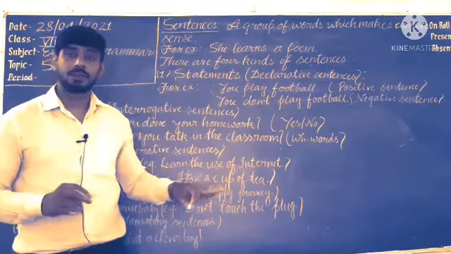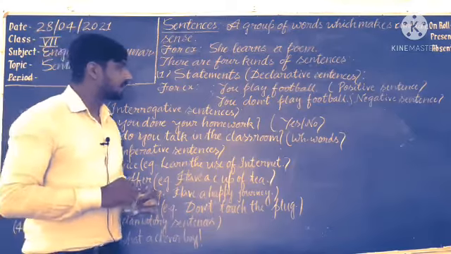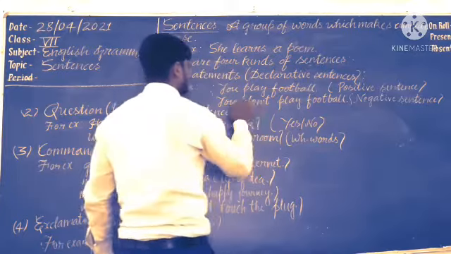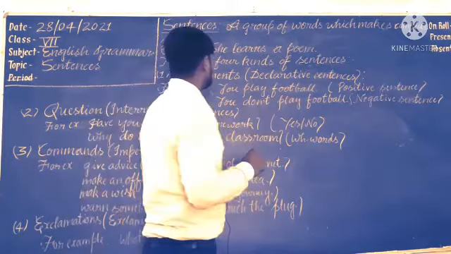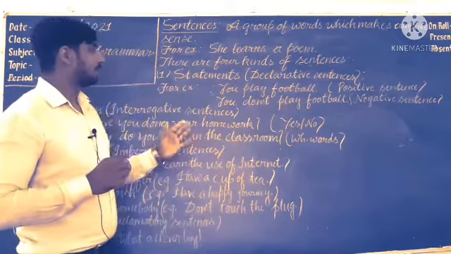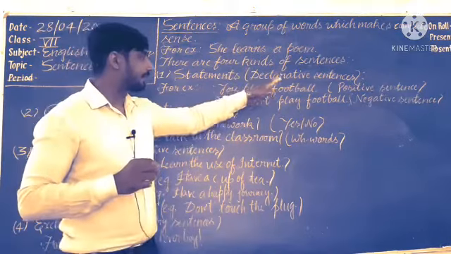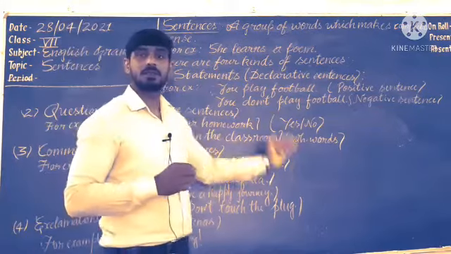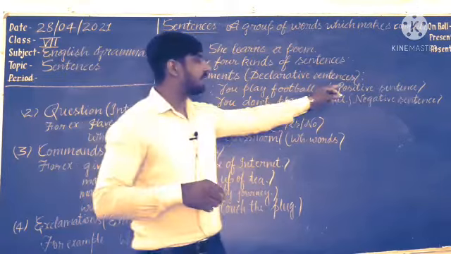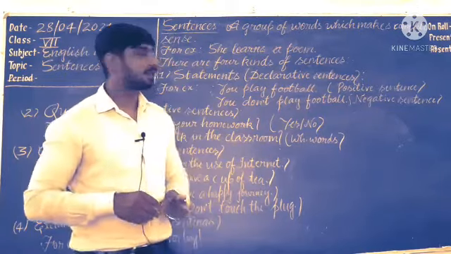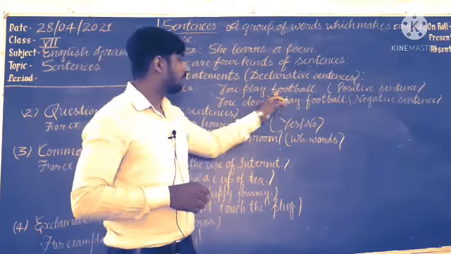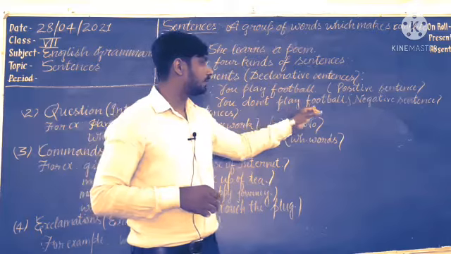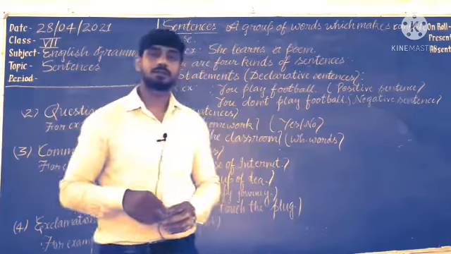So here you get the example: you play football, this sentence is positive, and you don't play football. So a statement states something, which we call a declarative sentence, and in statements you can also get positive sentences and negative sentences. A positive sentence is also known as an affirmative sentence. The example is here: you play football, and the second one is a negative sentence: you don't play football. Understand?